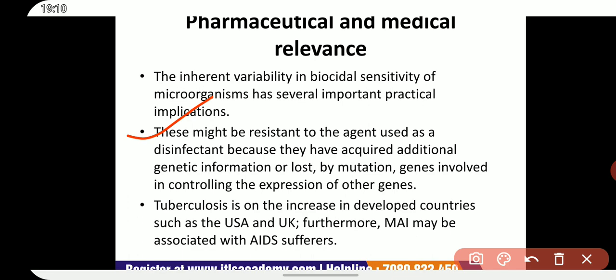These might be resistant to the agent used as a disinfectant because they have acquired additional genetic information or lost by mutation genes involved in controlling the expression of the genes.